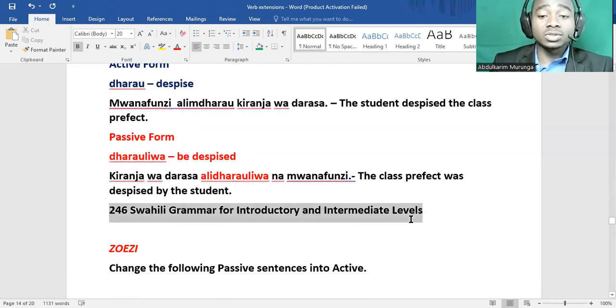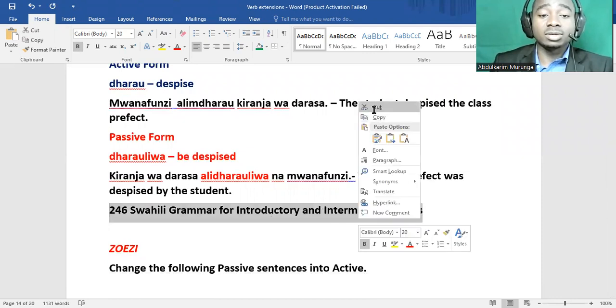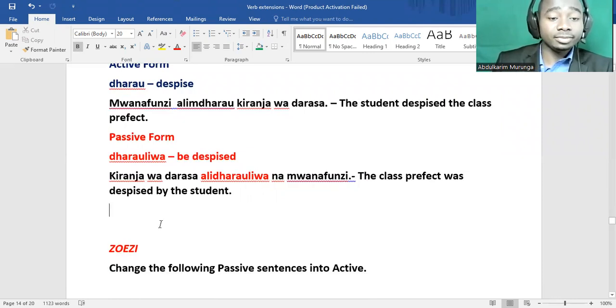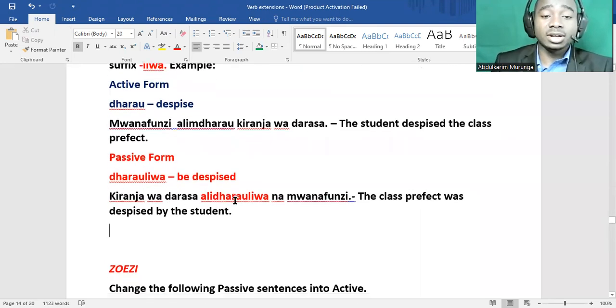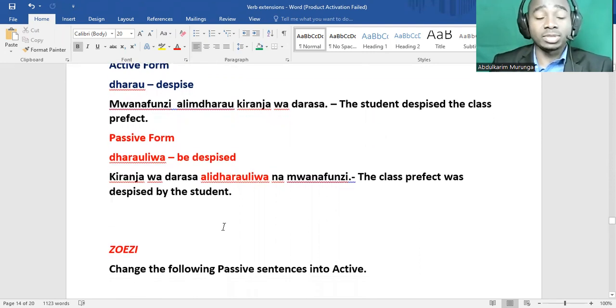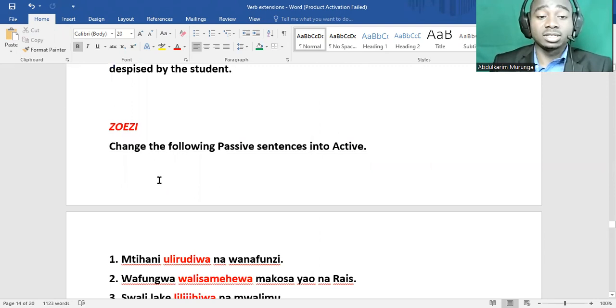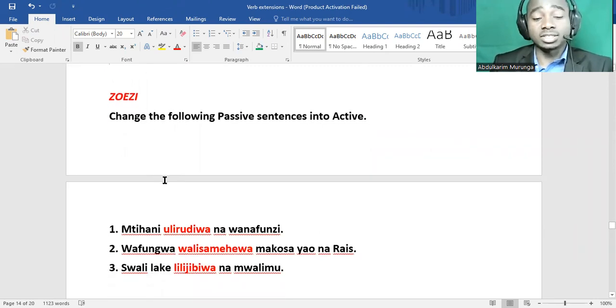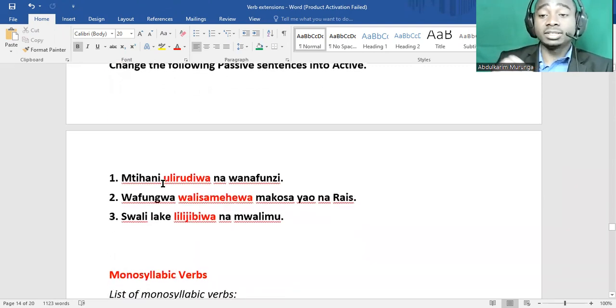Okay, so just let me remove this here. We go to the exercise. Kiranja wa darasa alidharauliwa na mwanafunzi. The class prefect was despised by the student. Next one is zoezi. Zoezi is exercise. You need to do this. Write in the comment section so that I can see if you understood.